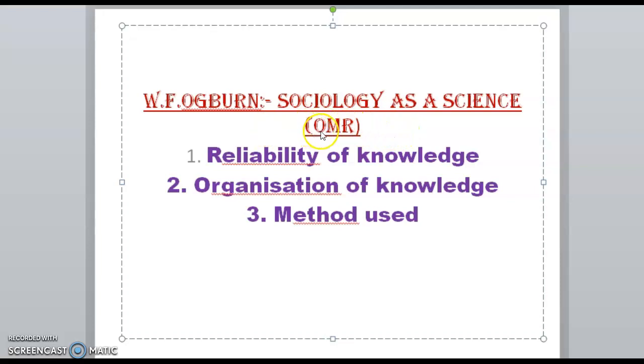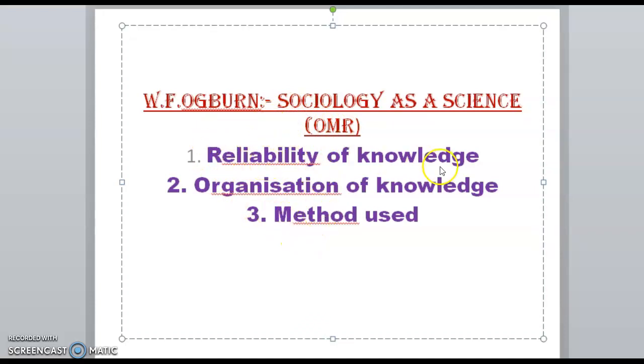So I have a keyword for this, or maybe a short trick, that is OMR. As you are very much acquainted with this in your prelims, that is optical mark recognition. I thought it will be easy for you to remember: O for organization of knowledge, M for methods used, and R for reliability of knowledge. In your exam hall, you just need to recall this and write it, right? And W.F. Ogburn said that sociology is a science when it qualifies on these three criteria.